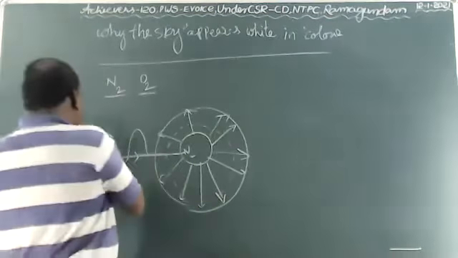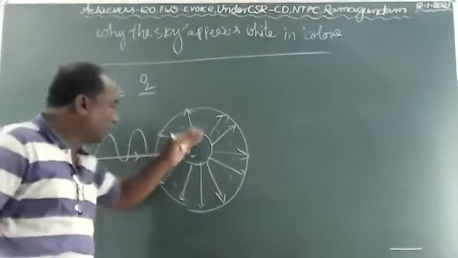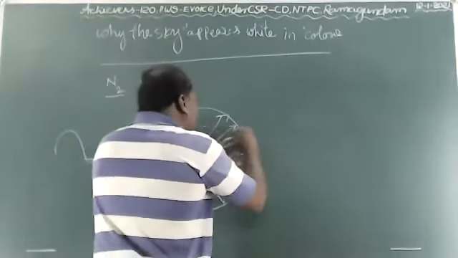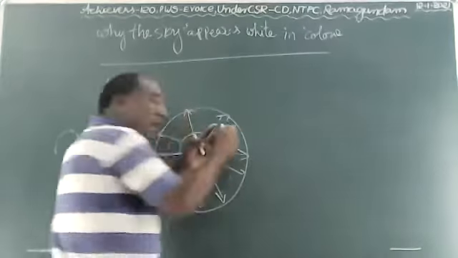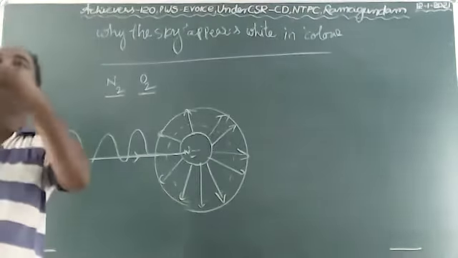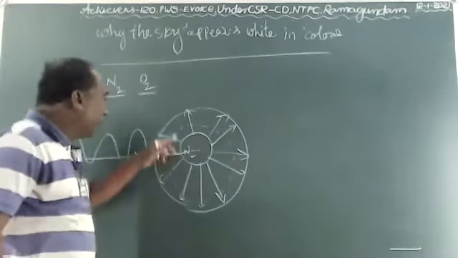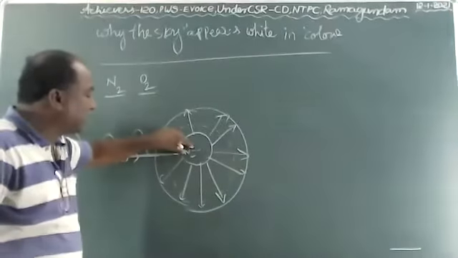The remaining light, when it passes through the atom, the remaining colors get scattered, and the blue color and the remaining colors are mixed together. It appears white in color. Do you understand, children? First, for nitrogen and oxygen the blue color wavelength is very small.